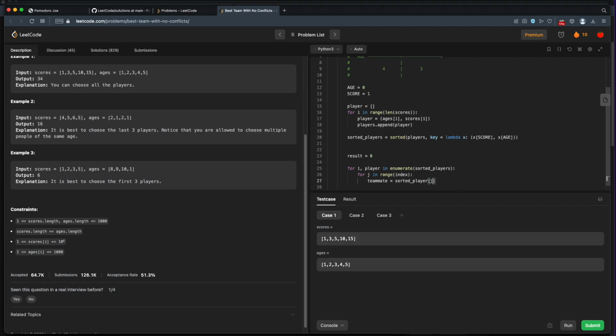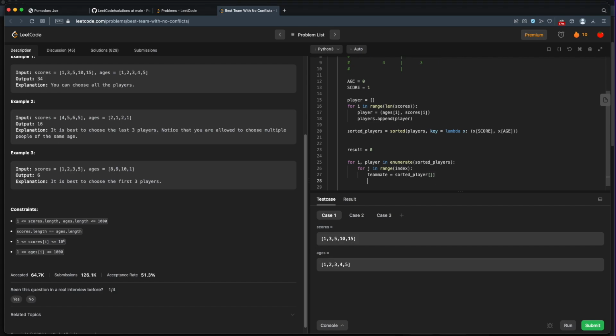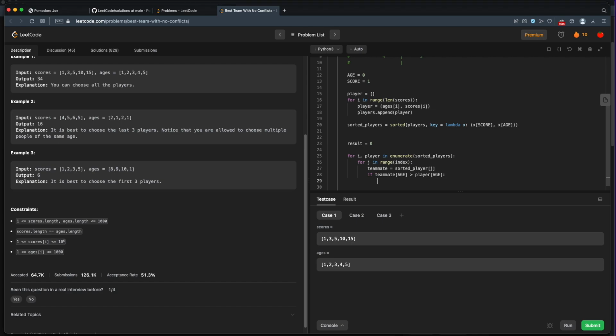Now, if our teammate is older than this player, well, we know they have a lower score because we've sorted by score and they came earlier in the list. So that teammate is older with a lower score. That's going to cause a problem. So that's a conflict.